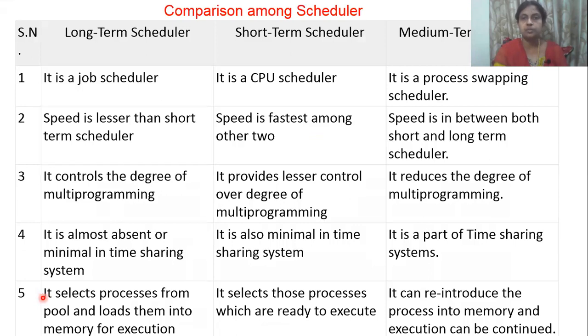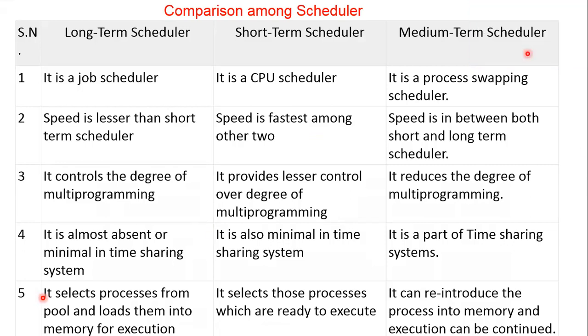Our next concept is a quick comparison between the long-term scheduler, short-term scheduler and medium-term scheduler. When you discuss the long-term scheduler, it is called the job scheduler. The short-term scheduler is the CPU scheduler. And the medium-term scheduler is the process swapping scheduler. Speed is less for the long-term scheduler, and the short-term scheduler's speed is fast. The medium-term scheduler's speed is in between the short-term and long-term.